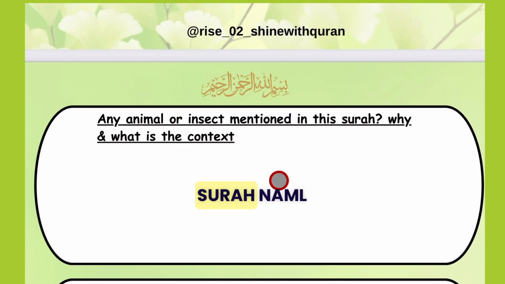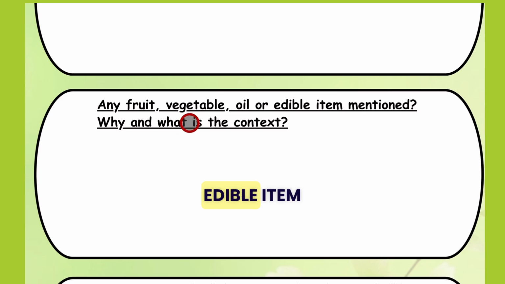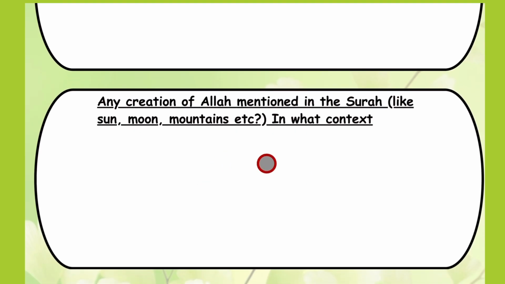For example, in Surah Namal, the ant is mentioned. Why is it mentioned? Or in Ankabut, the spider is mentioned. Or in Surah Baqarah, the mosquito is mentioned. So you will just write down what context it's mentioned in. In this section, you'll write down any fruit, vegetable, oil, or edible item mentioned, and the context. Then if any other creation of Allah is mentioned, like the sun, moon, mountains, etc., in what context? Just a brief, short outline you have to mention over here.